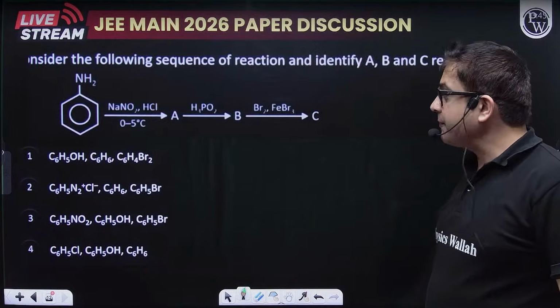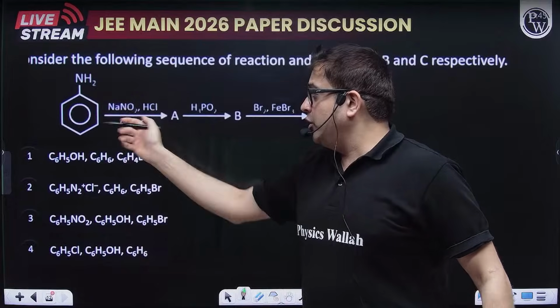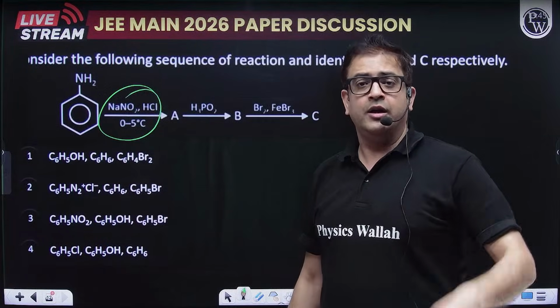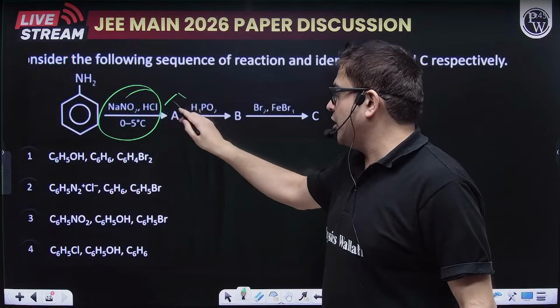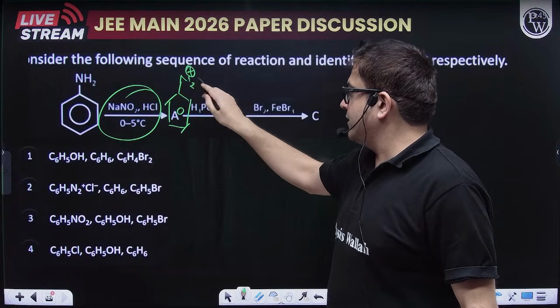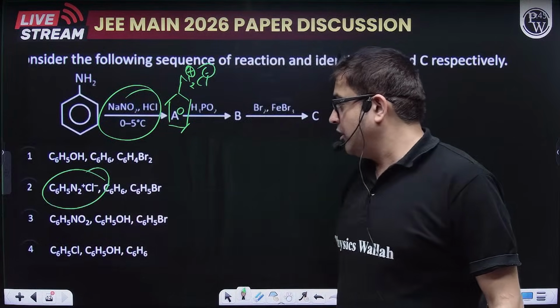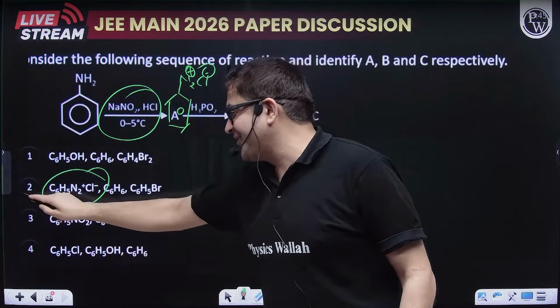Moving forward. Now, aniline, again the same thing. Aniline reaction with nitrous acid. It will form what? Sir, it will form diazonium salt. So A is diazonium salt, N2 plus Cl minus. Even if you know this much, it is your answer.